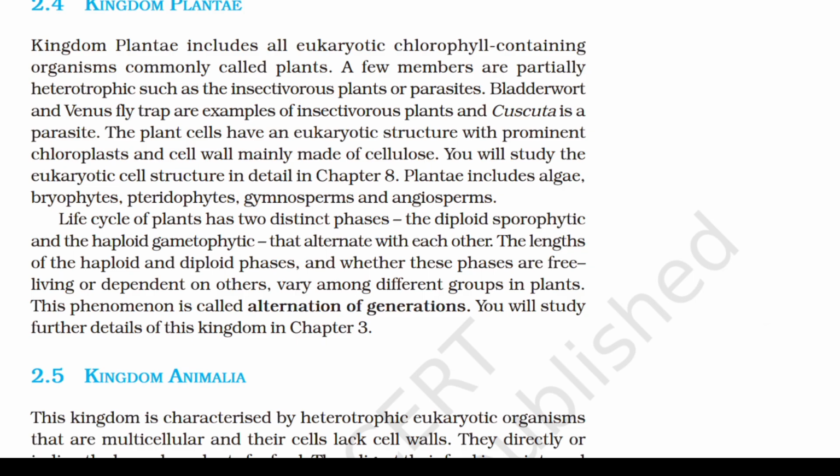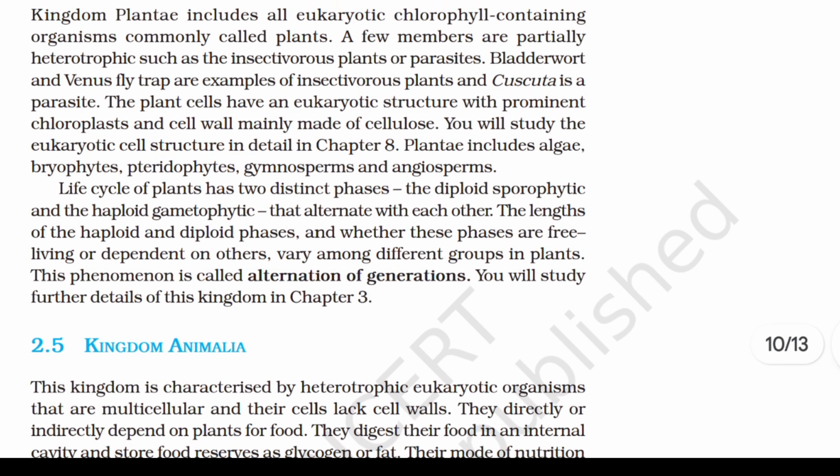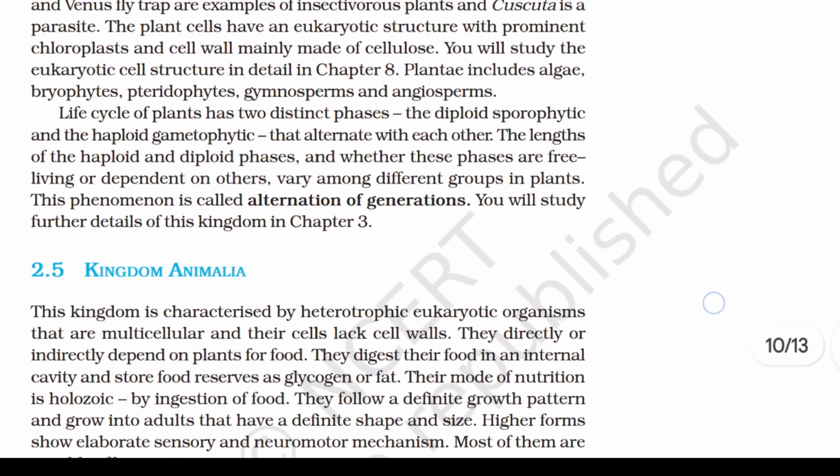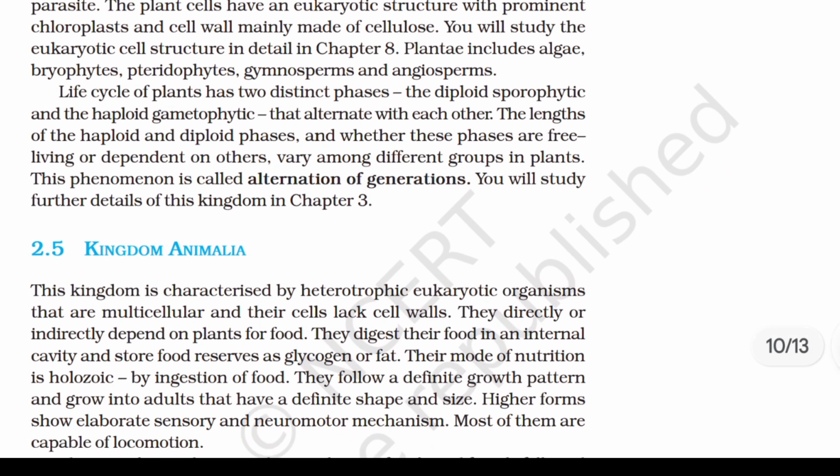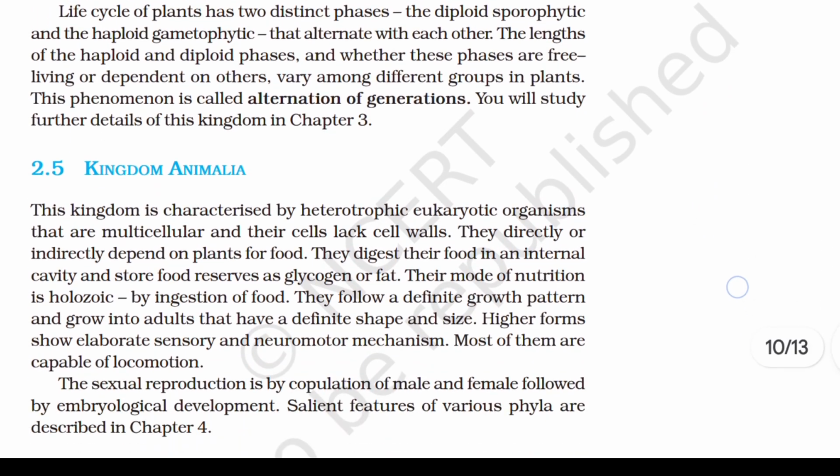Plantae includes algae, bryophytes, pteridophytes, gymnosperms, and angiosperms. The life cycle of plants has two distinct phases, the diploid sporophytic and the haploid gametophytic, that alternate with each other. The lengths of the haploid and diploid phases, and whether these phases are free living or dependent on others, vary among different groups in plants. This phenomenon is called alternation of generation. You will study further details of this kingdom in chapter 3.